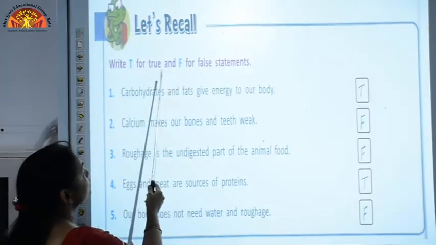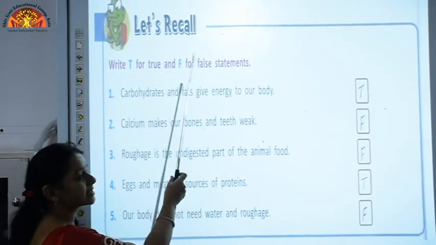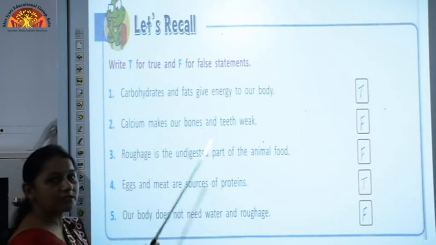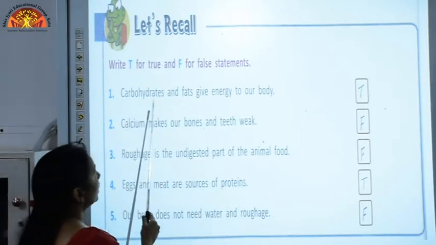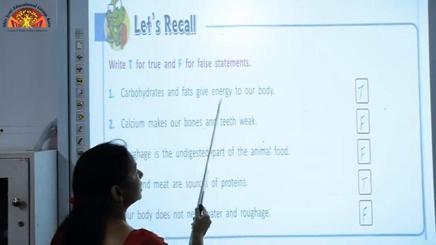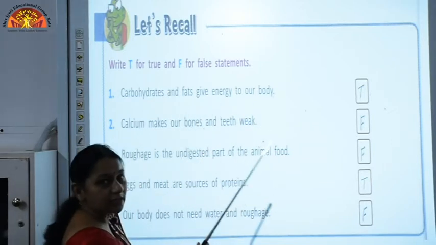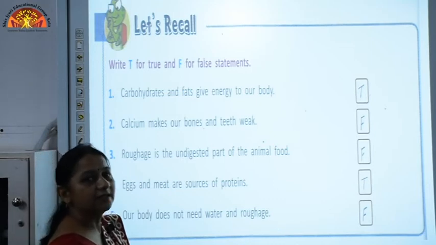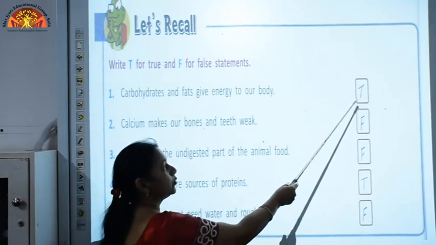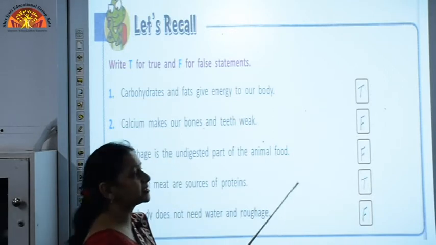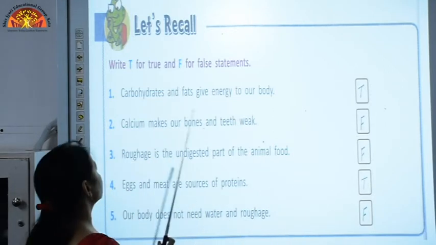Write T for true and F for false statement. This is an exercise, let's recall. This is given in between the chapter. The first one is, carbohydrates and fats give energy to our body. Yes, carbohydrates and fats are called energy giving food because they provide energy to our body. So, we are going to write T for this statement because this is a true statement.